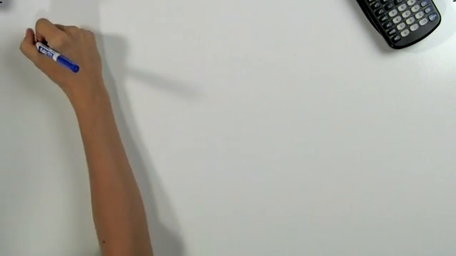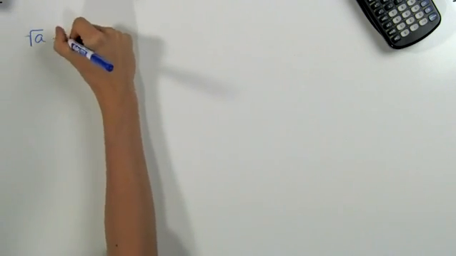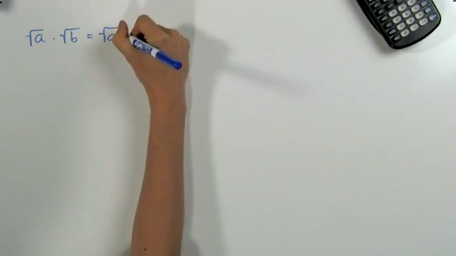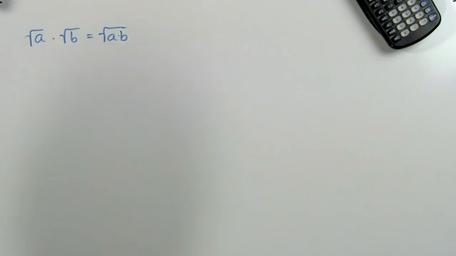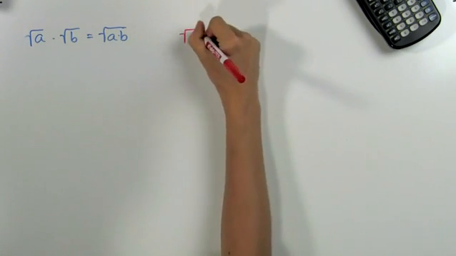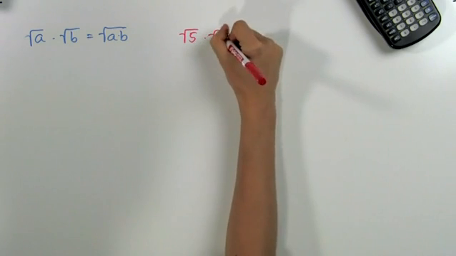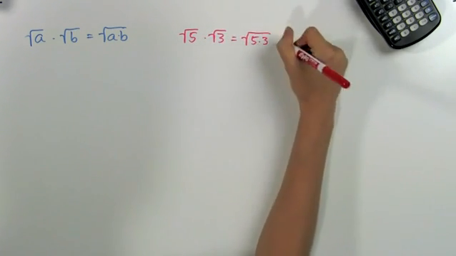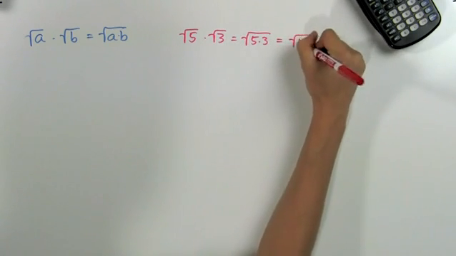Today we're going to talk about some rules we need to remember when we are multiplying square roots. First, let's look at our two basic properties for distributing. The first one says that the square root of a times the square root of b is equal to the square root of a times b. For example, this means that the square root of 5 times the square root of 3 is equal to the square root of 5 times 3, or the square root of 15.